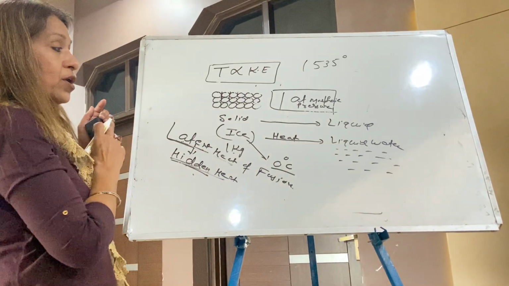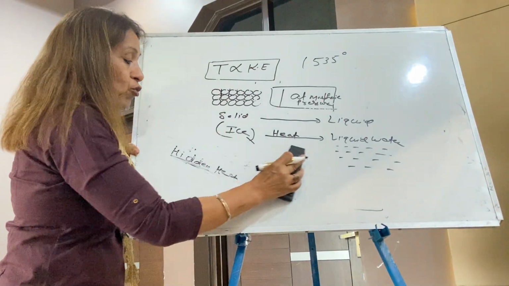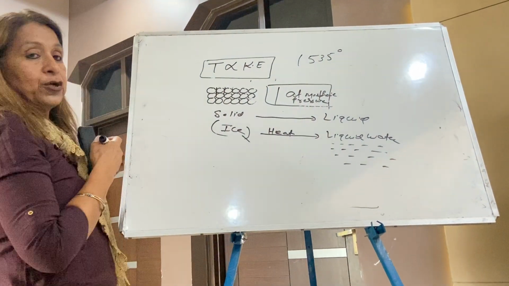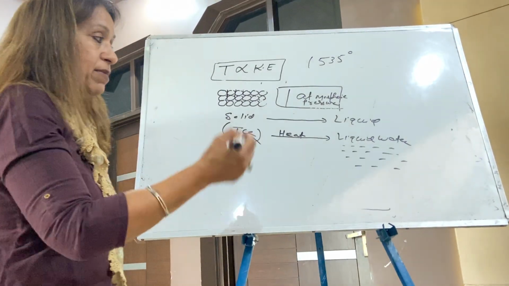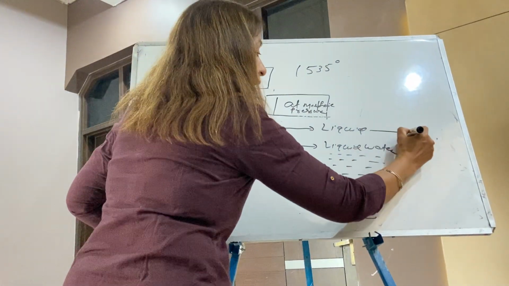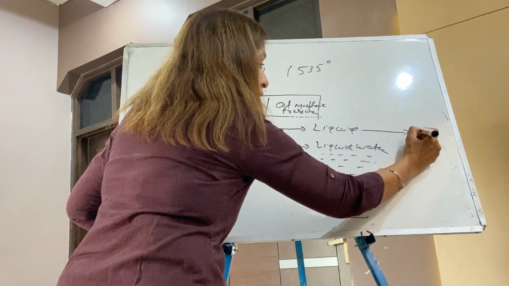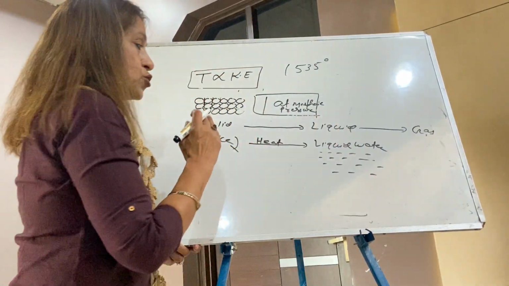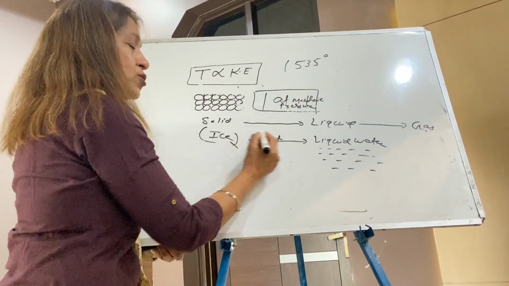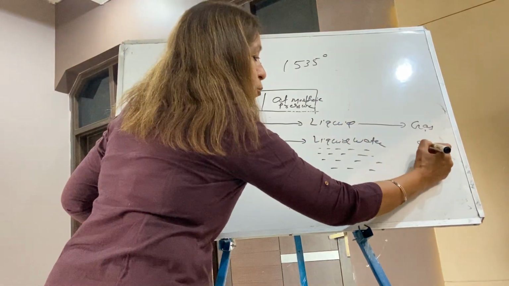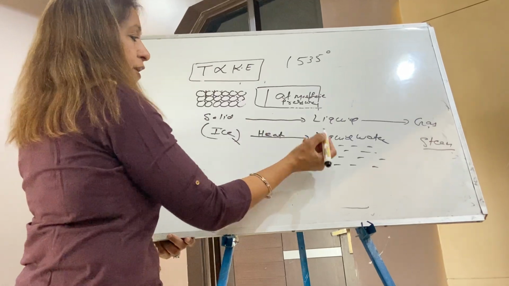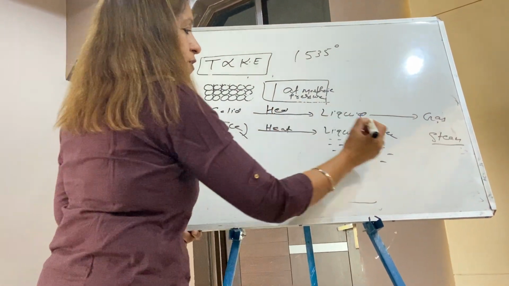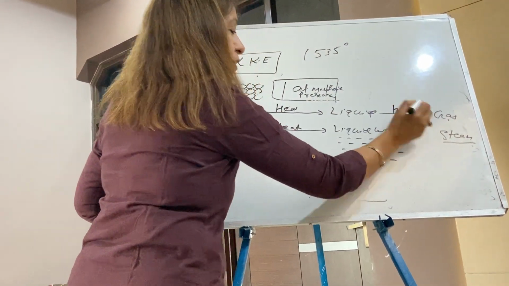Now this is the way you have converted solid to liquid, ice to liquid water. My next work is, now I want to convert liquid to gas, to make it steam. So again we start heating.